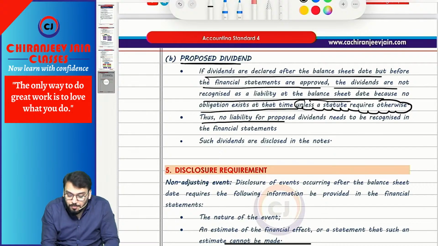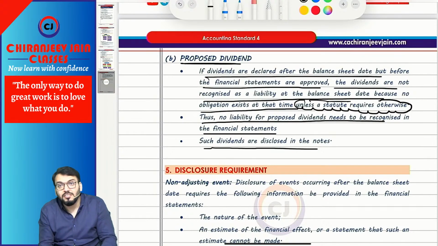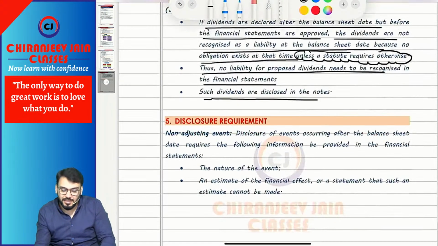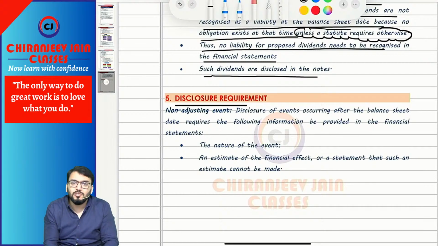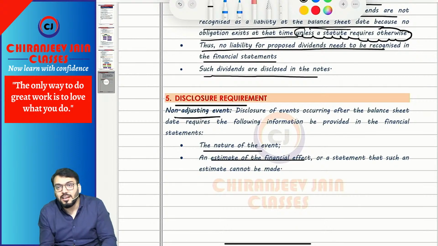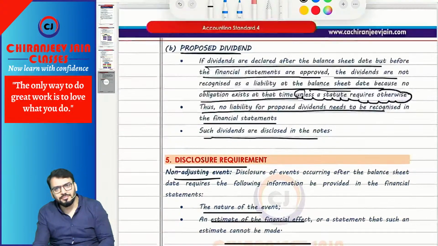Thus, no liability for proposed dividend needs to be recognized in the financial statement. Such dividend only requires disclosure in the notes to accounts. Chalega? Disclosure is required for non-adjusting events. If the amount is material, what are the disclosure requirements? The nature of the event and an estimate of the financial effect. And if the effect cannot be determined, that fact needs to be disclosed. AS4 completed. Simple.